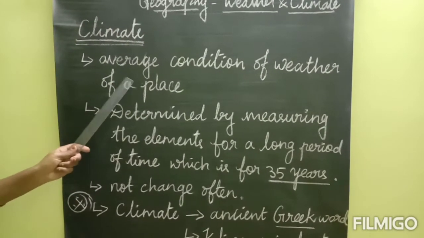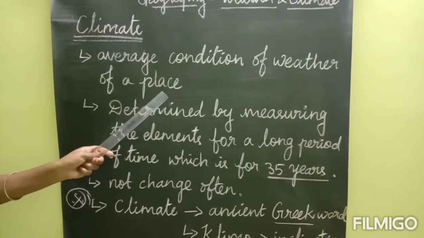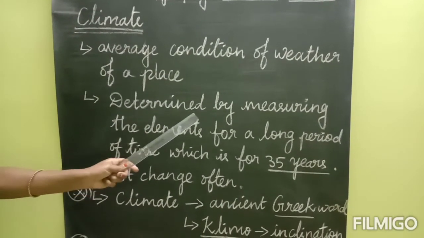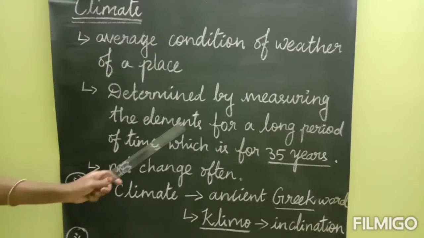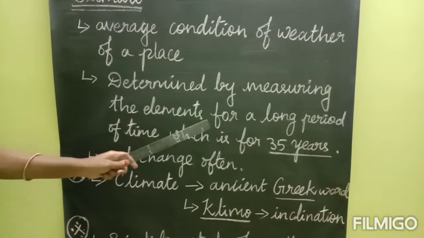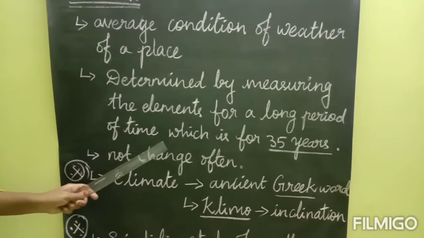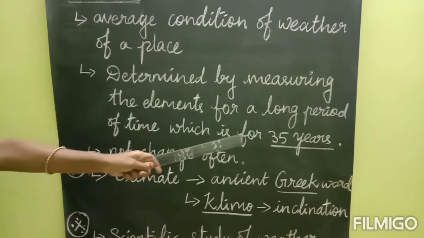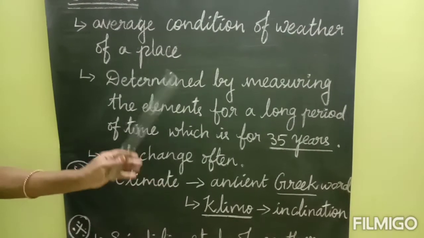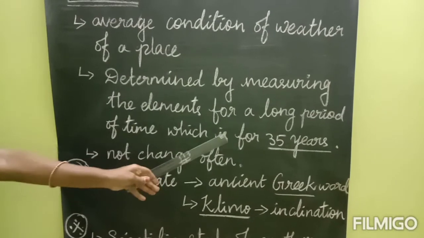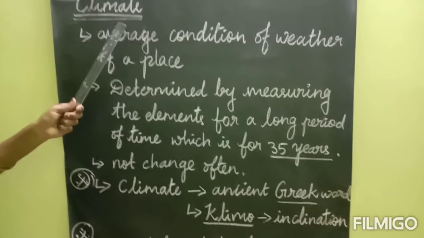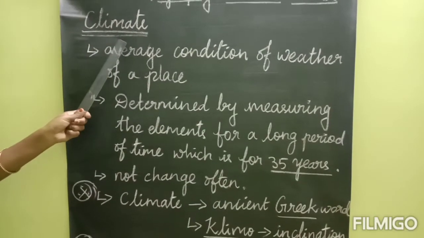So the average condition of weather of a place or a region, that is climate, is determined by measuring the elements for a long period. Weather is a short period, but climate is a long period of time, which may take nearly 35 years. How many years? 35 years. If you want to measure the correct climate, it may take 35 years of weather. Then only can you measure the correct climate.